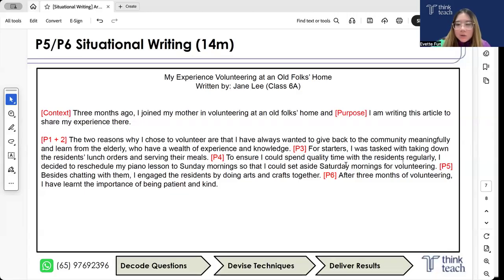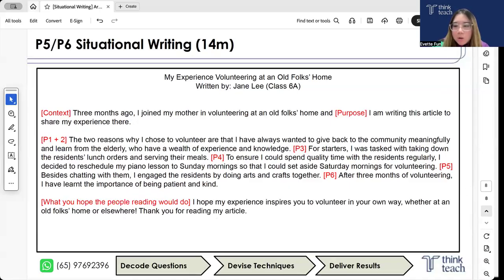Okay, so that is your body paragraph. Nothing too difficult over here. You just always have to make sure that you have addressed all six of your content points. Don't miss any of them out. Now, finally, we move on to the concluding paragraph. This is also known as your call to action, what you hope the readers will do after reading your article. So, I hope my experience inspires you to volunteer in your own way, whether at an old folks' home or elsewhere. Thank you for reading my article.